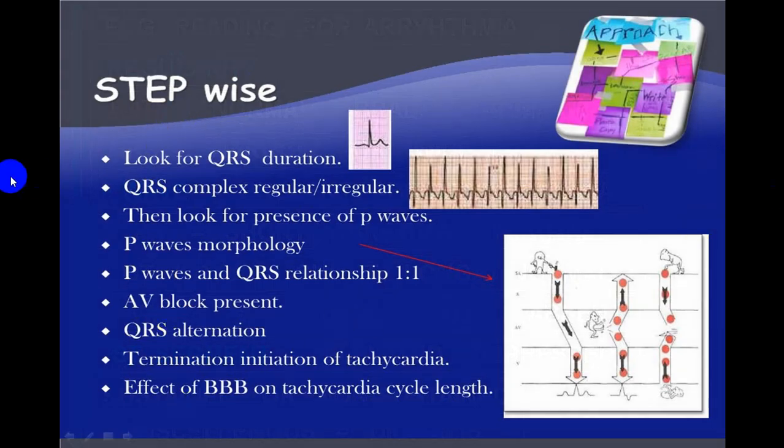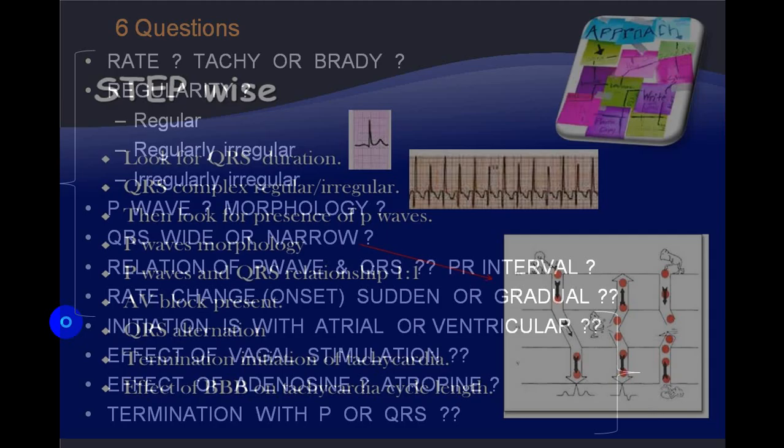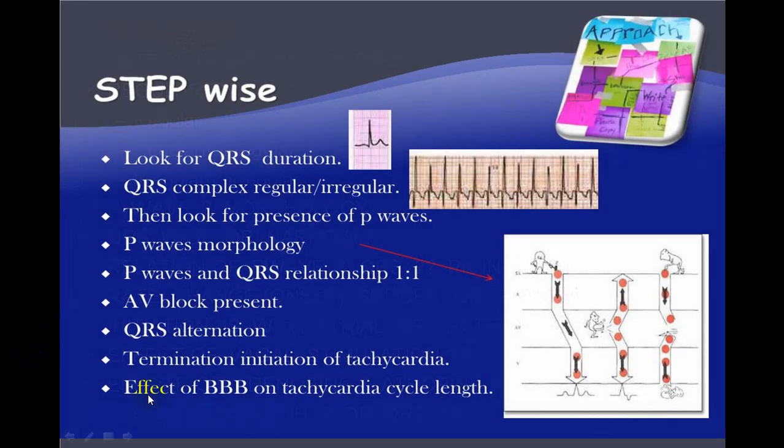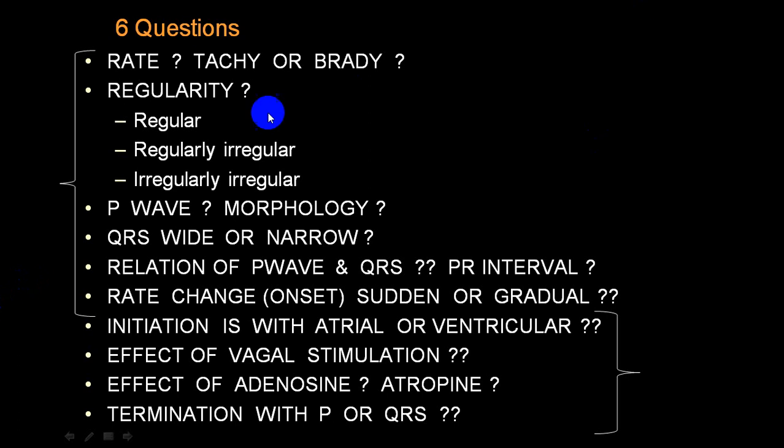This slide also I have shown you before, that when you go stepwise, look at the QRS complex, whether it is regular, irregular, broad or narrow. Look at the presence of P wave, its morphology, and its relation with the QRS complex, 1:1. Whether AV block is present or not. Look at the PR interval. If the QRS complex is altered, how it terminates, how it initiates, and if there is a bundle branch block, look at its effect on the QRS complex, because it will produce broad complex tachyarrhythmias.